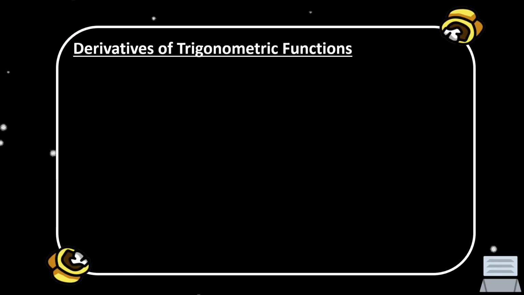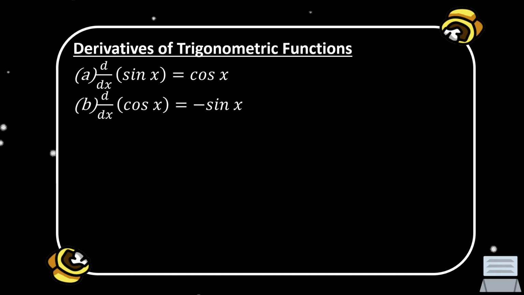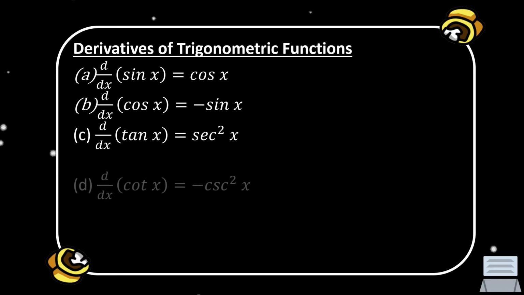Okay, so the derivatives of trigonometric functions. There are 6 trigonometric functions, so we have here the derivatives of the 6 trigonometric functions. Okay, first is the derivative of sine x over dx is equal to cosine x. For letter B, the derivative of cosine x over dx is equal to negative sine x. Letter C, the derivative of tangent x over dx is equal to secant squared x.